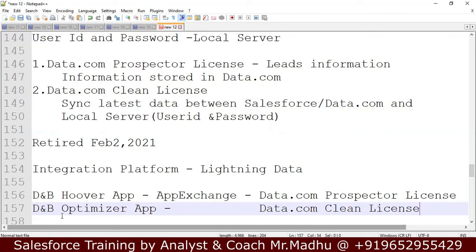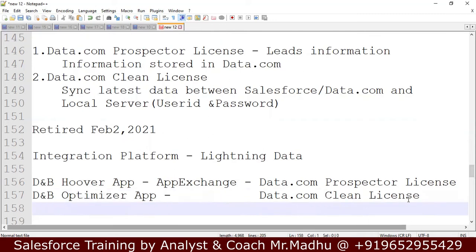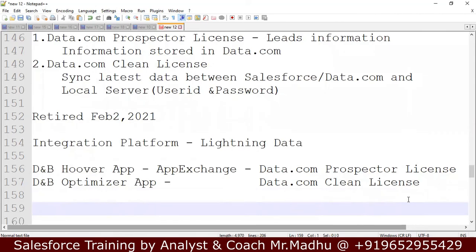These are the two applications available in App Exchange. These two are the replacement for data.com prospector license and data.com clean license. These are the two applications provided by Salesforce for getting leads information and for syncing the latest leads information.